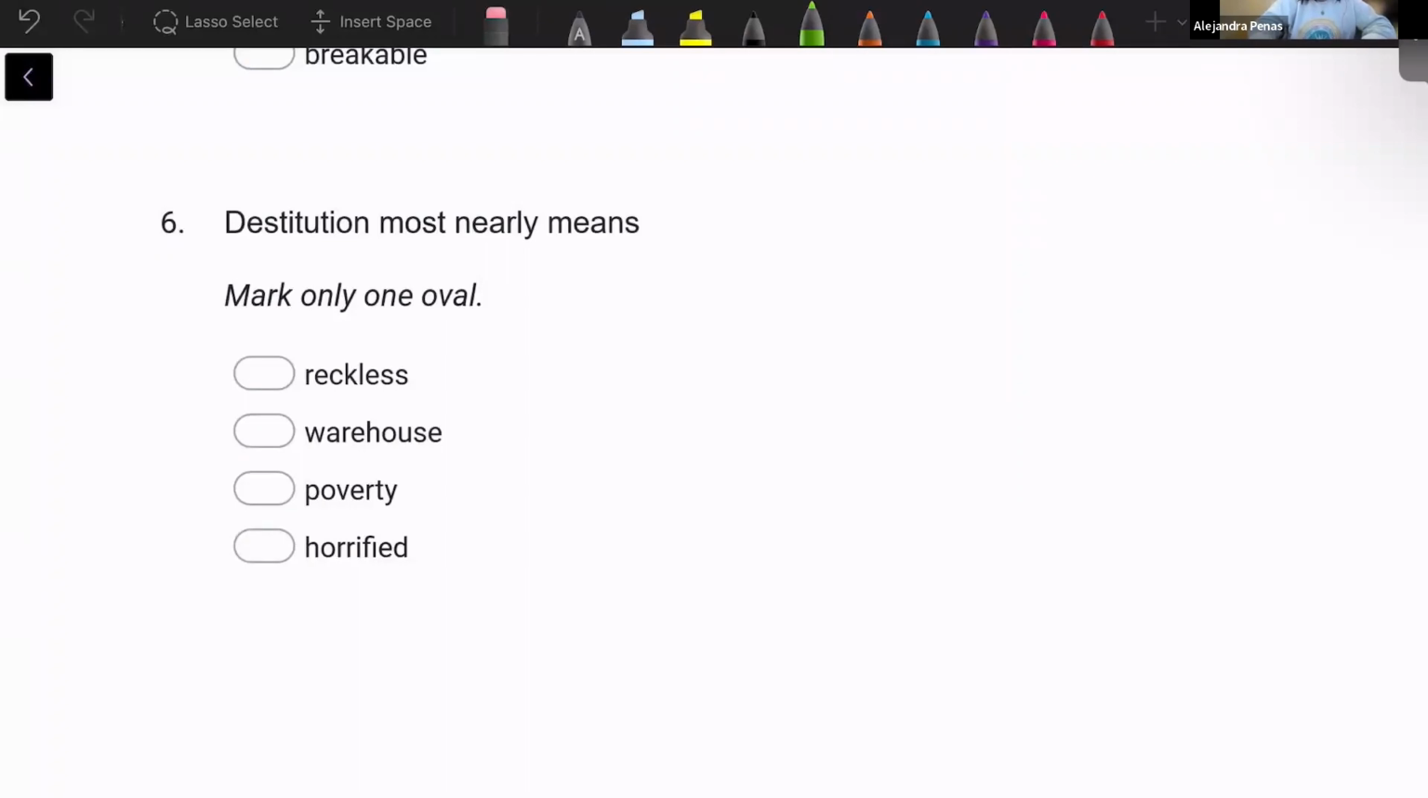And the last one is horrified. Like, you're scared. Yeah, you're completely scared. You're like frozen in terror and fear. So that's the idea behind horrified.